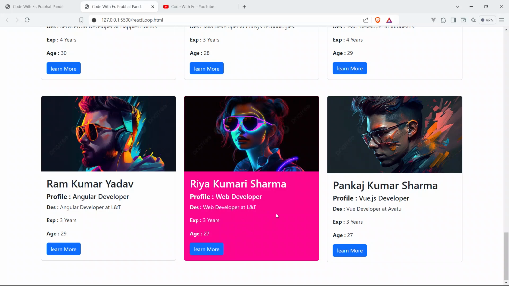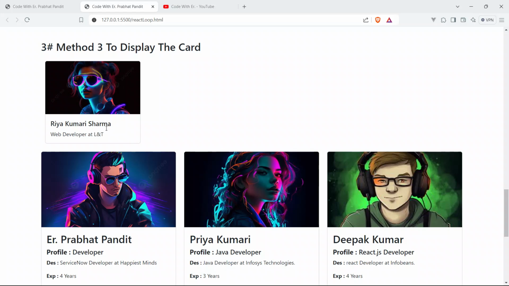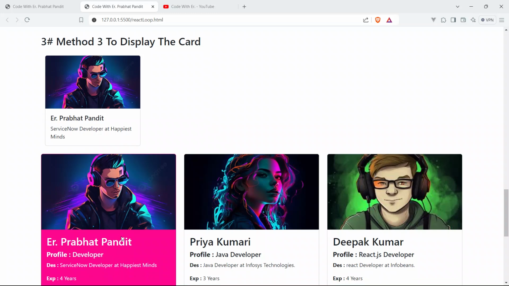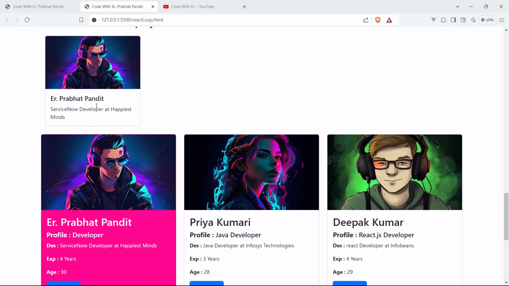So you can see here this card is now active because it has got a background color, and the text is also white, which shows that it is currently active. The Riya Kumari profile card is currently active, and we can see the same user profile card is also here. Okay, so click Prabhat Pandit. See, the same clicked card or active card is also here.